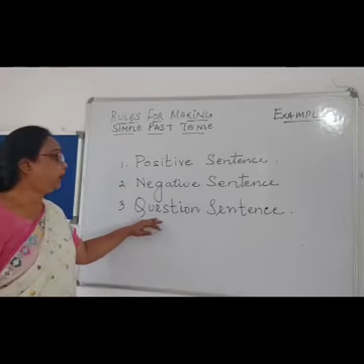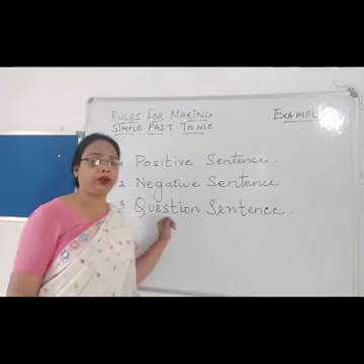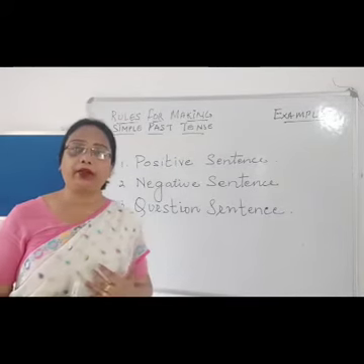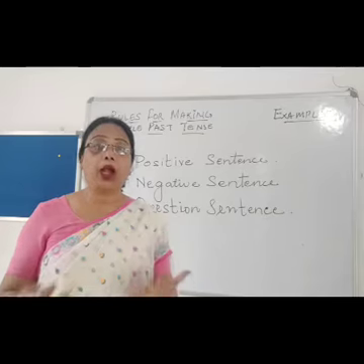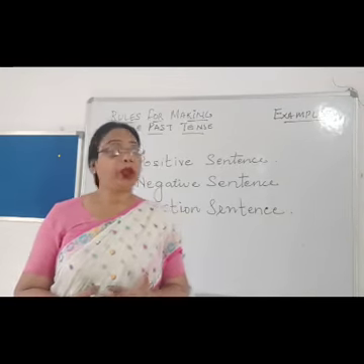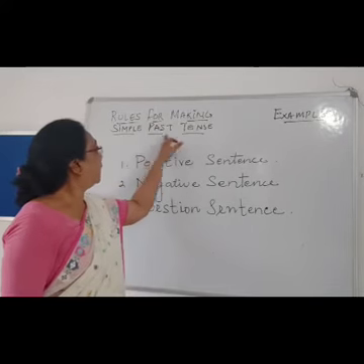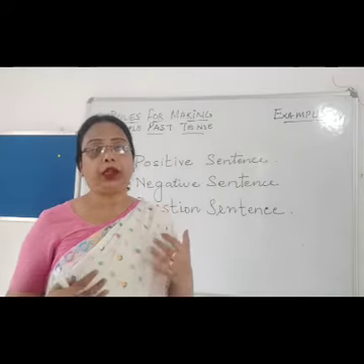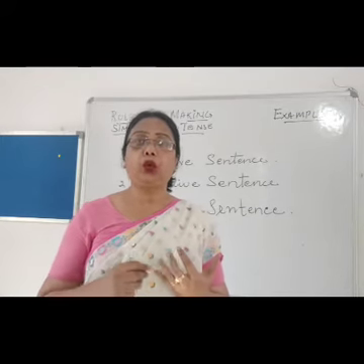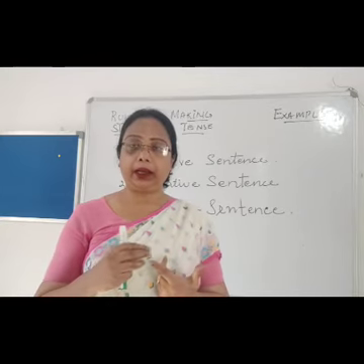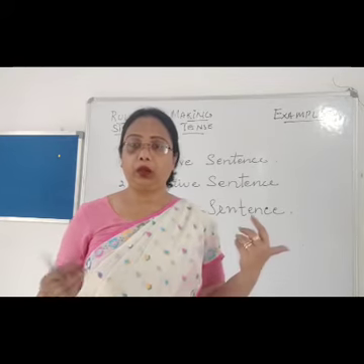And then the question sentence. What is a question sentence? It is an interrogative sentence, meaning you are asking a question. Since we are talking about simple past tense, generally it will start with do, did, had, is, was, like that.